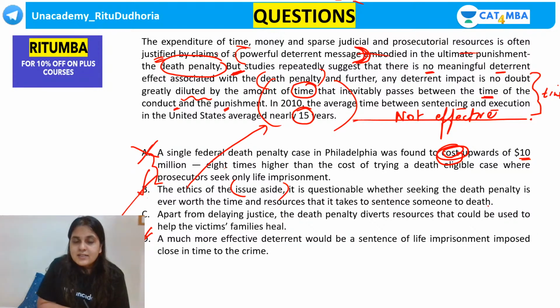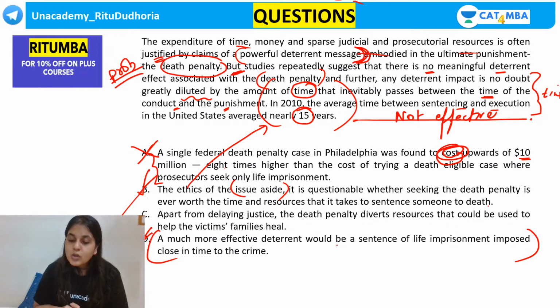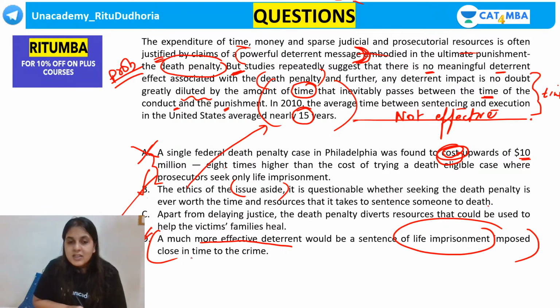No. And understand this, guys, if there is a problem, why can't the author suggest a solution or suggest an alternative? A much more effective deterrent would be life imprisonment, imposed close in time. The whole issue was about the delay. So this also closes in on the delay.